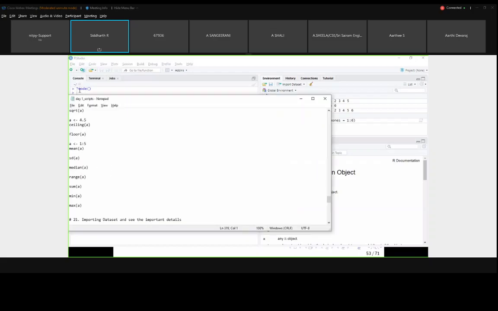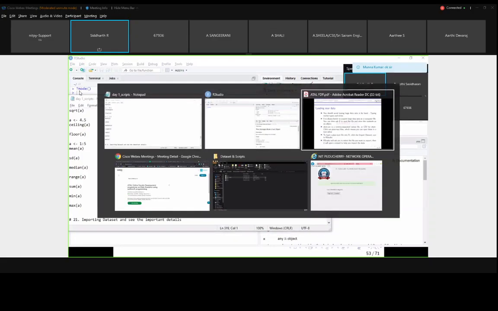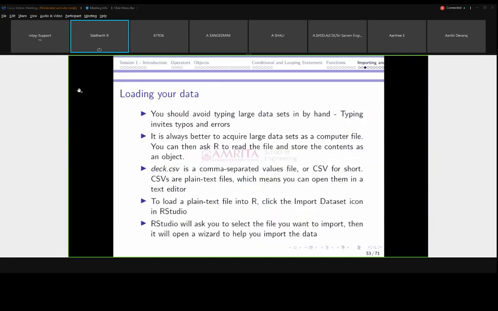So coming to the slide, these two websites are very helpful if you want to work on data sets: Kaggle and the UCI Machine Learning Repository. What actually is a data set? We can't do everything manually, right? By hand we can't create data sets.